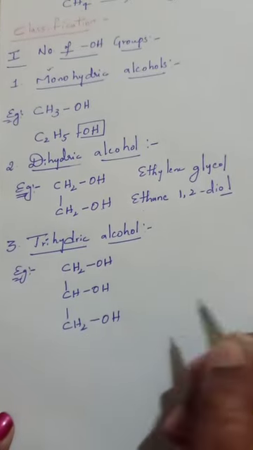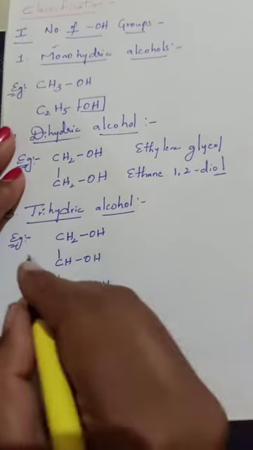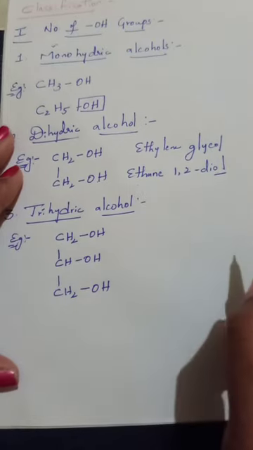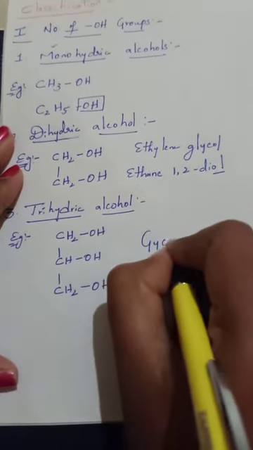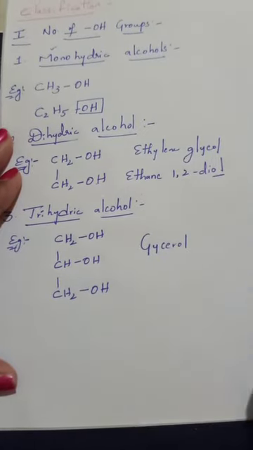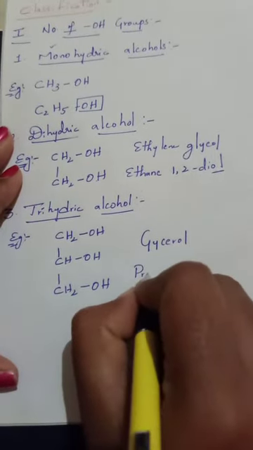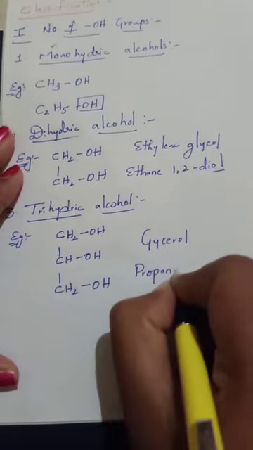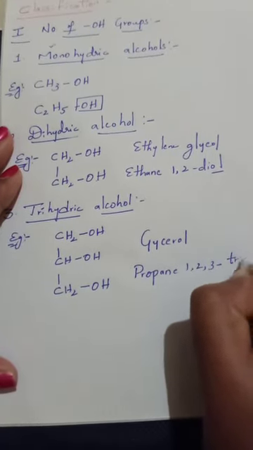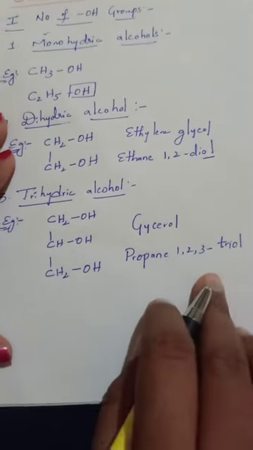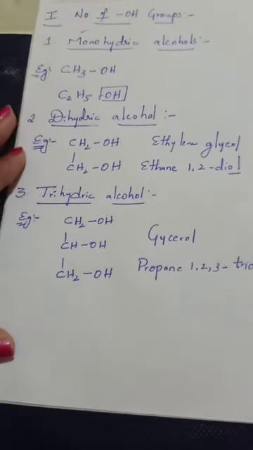In this compound 3 OH groups are present on 3 adjacent carbon atoms and it is named glycerol. We can also call it propane-1,2,3-triol. Why triol? Because it contains 3 OH groups.